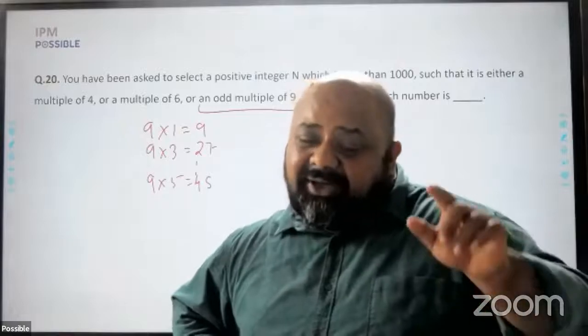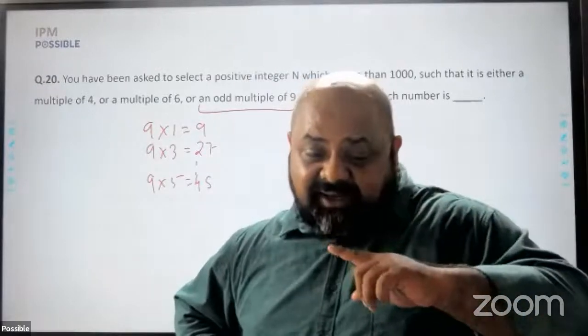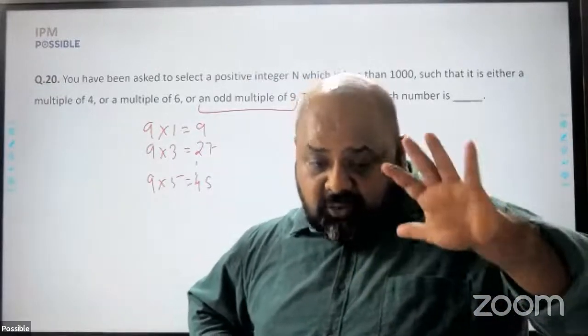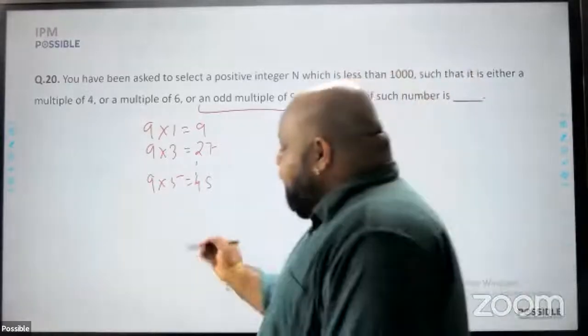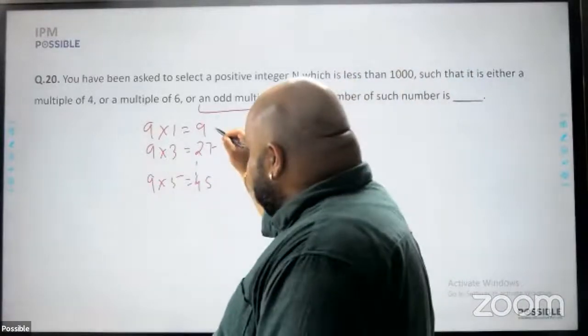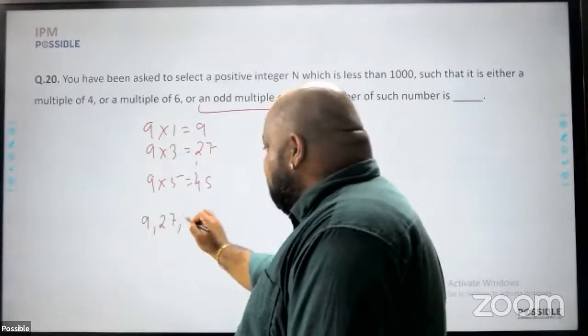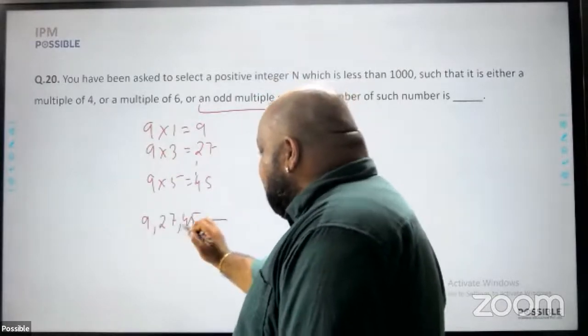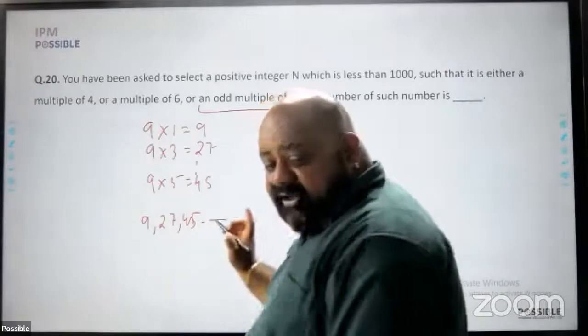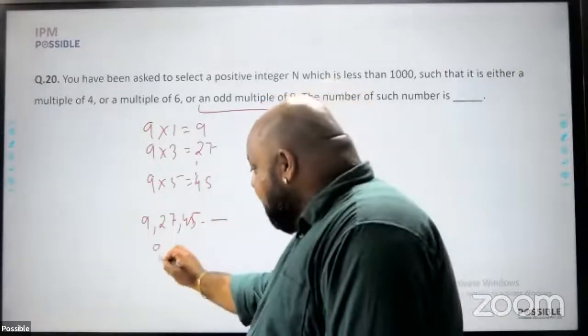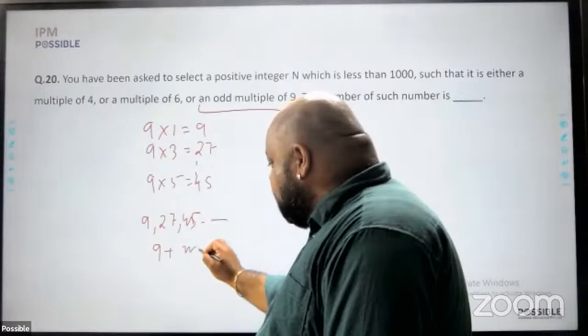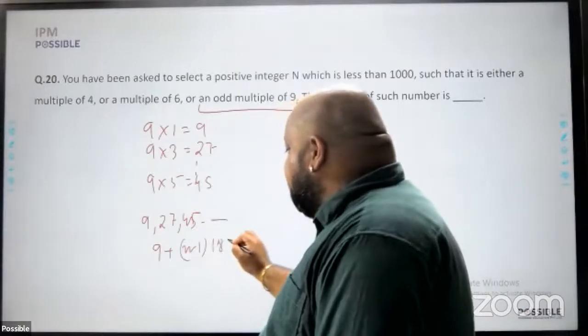I know that it will be 9 into 111, which is 999. From there, I'll have to count. What I'm saying is a better approach here would be, since this will be an arithmetic progression, 9, 27, 45, and so on, I look at the last term of the arithmetic progression, which is nothing but a plus n minus 1 into d.